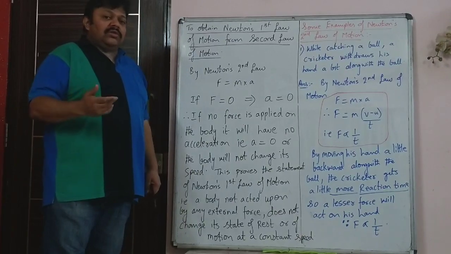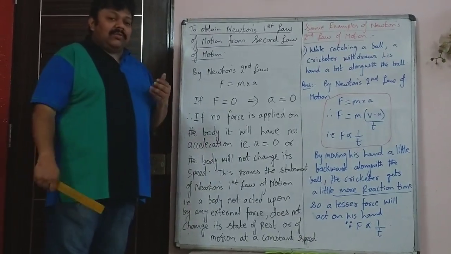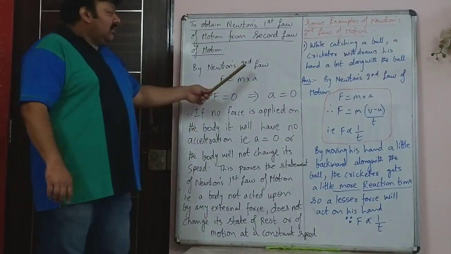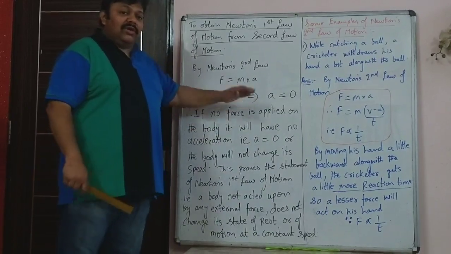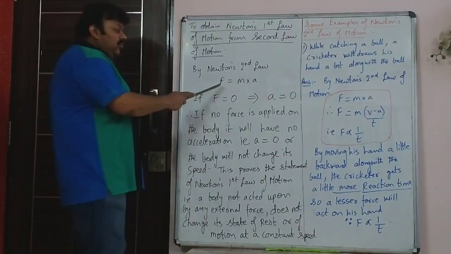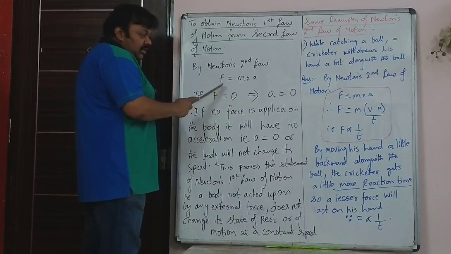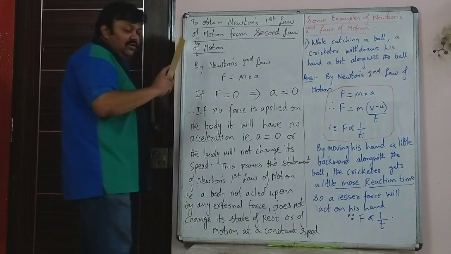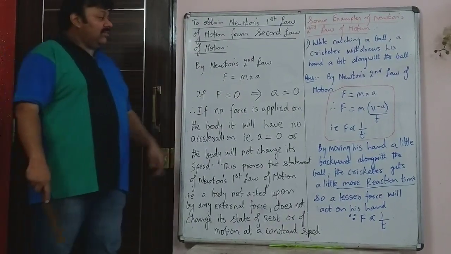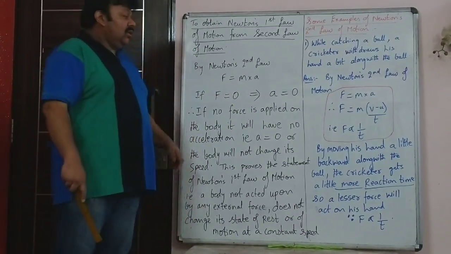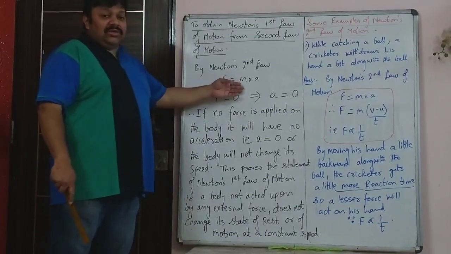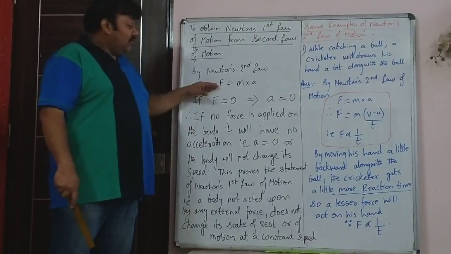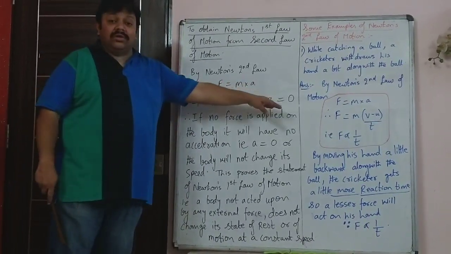Now what is Newton's second law? The mathematical expression of Newton's second law is F = ma. Now if you put F = 0, that implies that acceleration has to be 0. Why? Because mass cannot be 0. Naturally, if an object exists, it will have some mass. So if the force is 0, acceleration is 0.